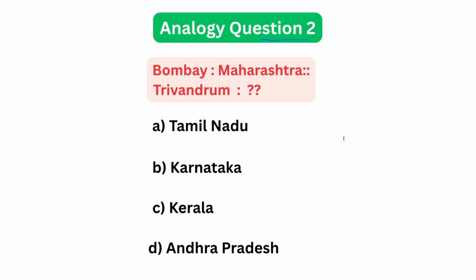Let's solve analogy question 2. The question is Bombay is to Maharashtra as Trivandrum is to what? The options are Tamil Nadu, Karnataka, Andhra Pradesh, Kerala. Let's check each option.